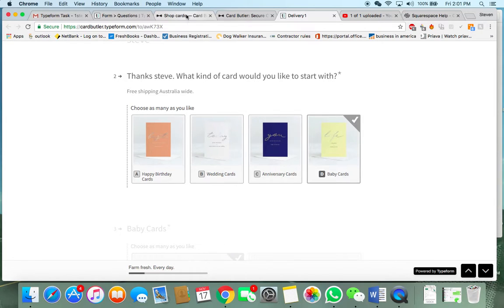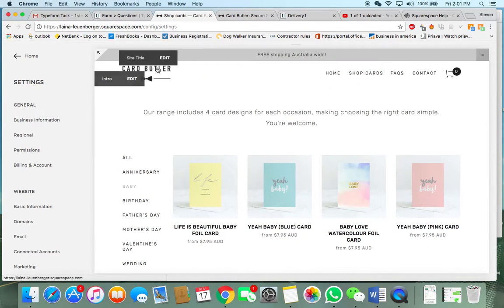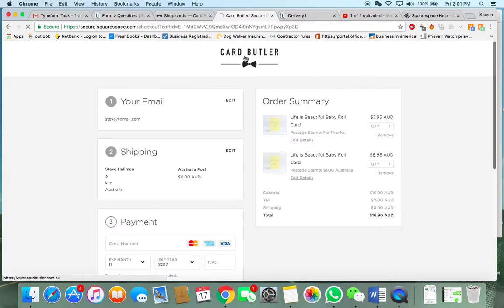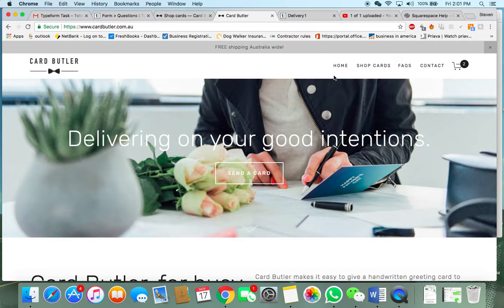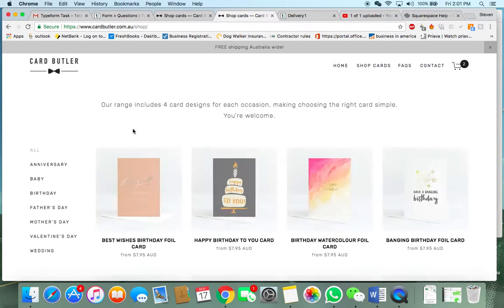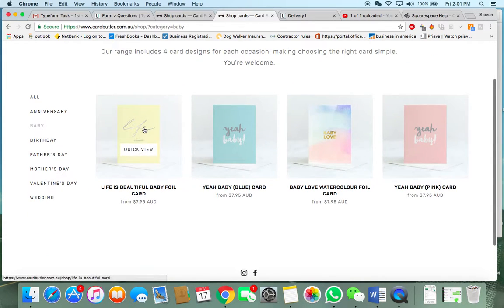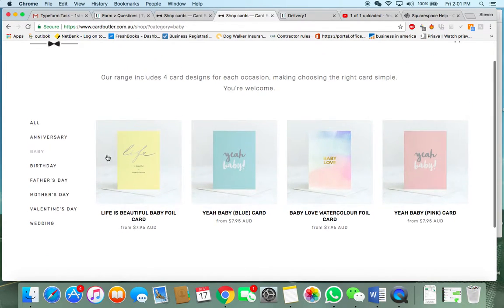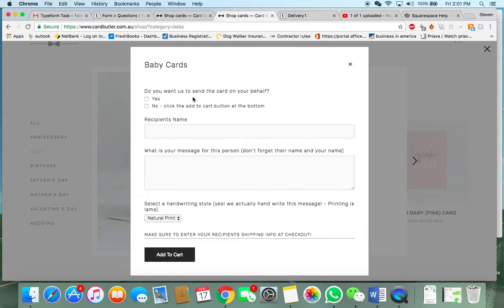So let's take a look at this. This is maybe something you've tried already, or maybe it is not. I'm not totally sure. But let's look at your website here. I built in a couple of forms and changed a few things, just on one card, so you could test it out. If I'm going to buy a Life is Beautiful card, I select my postage stamp, I add to cart. Now this form is going to come up.